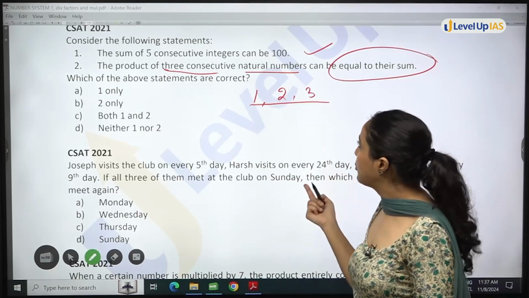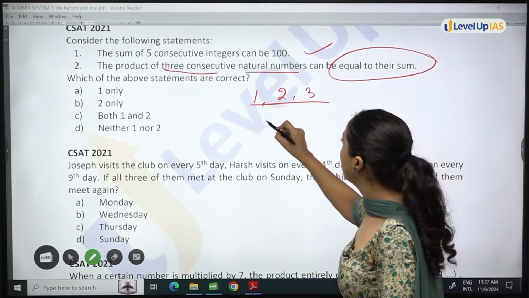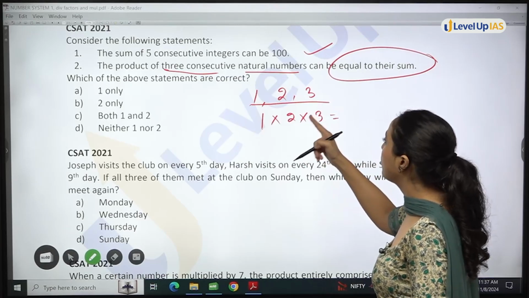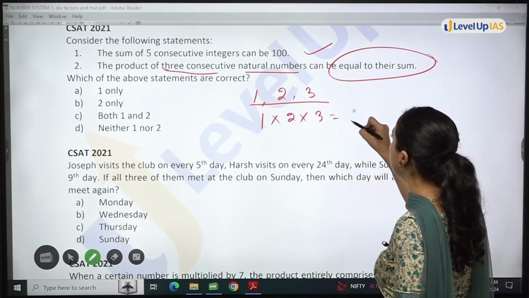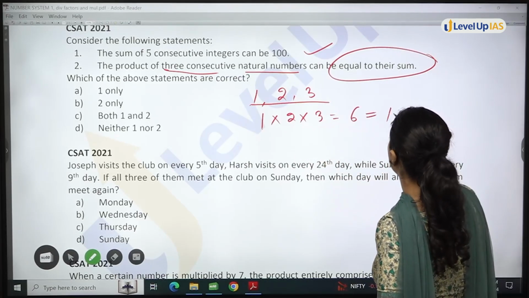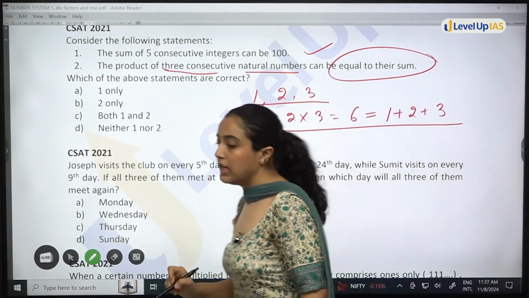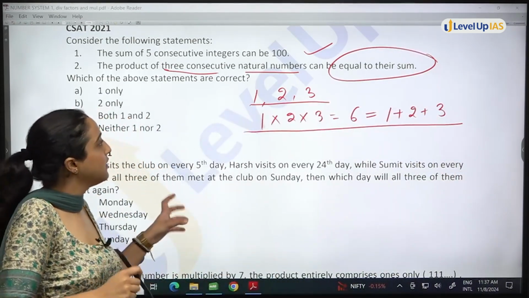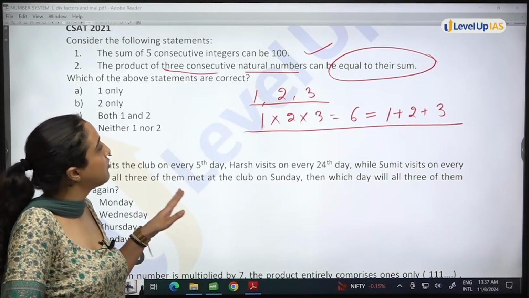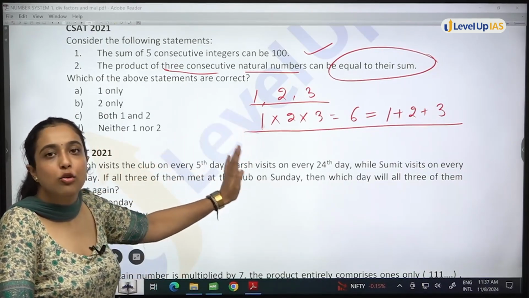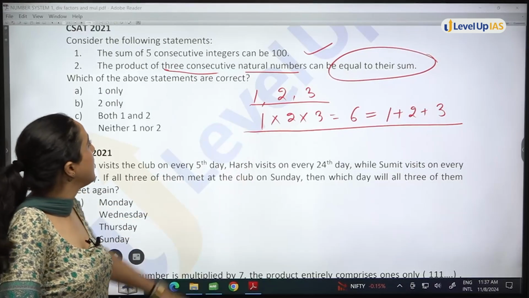Secondly, they are natural. And their product, 1 multiply 2 multiply 3, is equal to 6. And it is also equal to 1 plus 2 plus 3. In this case, the sum of natural numbers is equal to their product. This statement has been asked in UPSC multiple times, right?